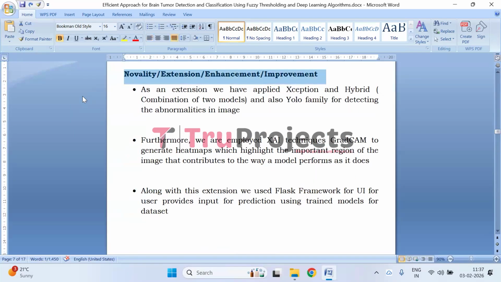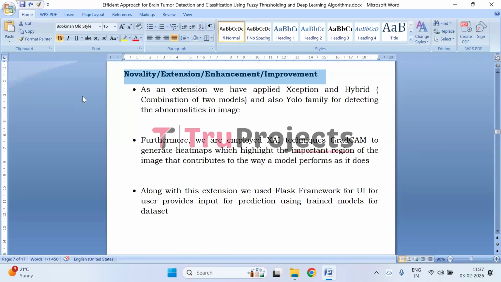Coming to the novelty or extension or enhancement or improvement. As an extension, advanced deep learning models such as Xception are implemented to improve classification performance. In addition, a hybrid model combining two deep learning architectures is used to leverage the strengths of multiple models, resulting in better accuracy and robustness. The YOLO family of models is applied for detecting abnormalities in MRI images. These models not only classify the tumor type but also localize the tumor region by generating bounding boxes, enabling real time and precise tumor detection.